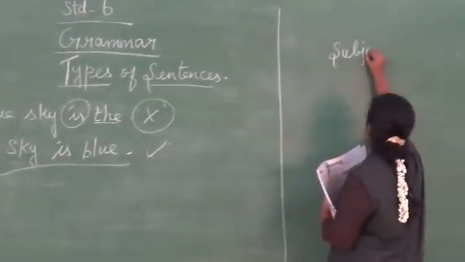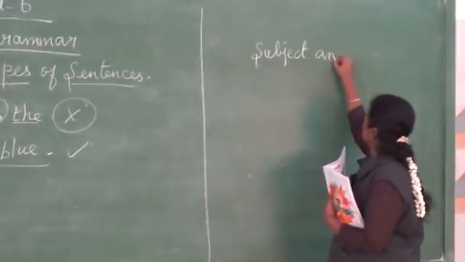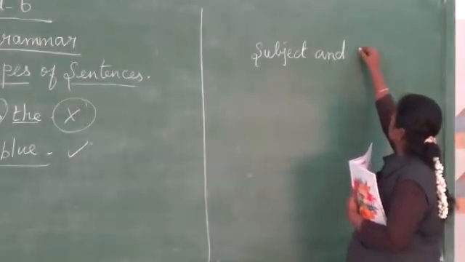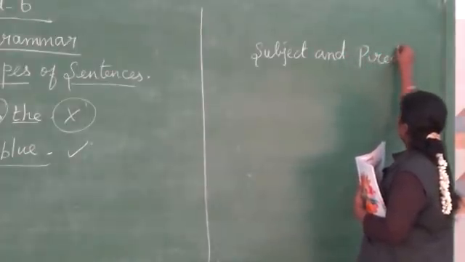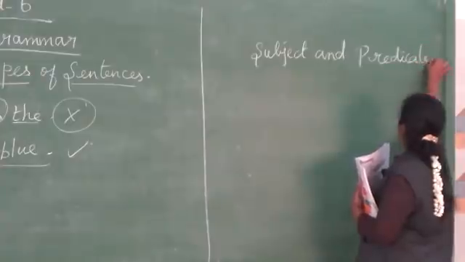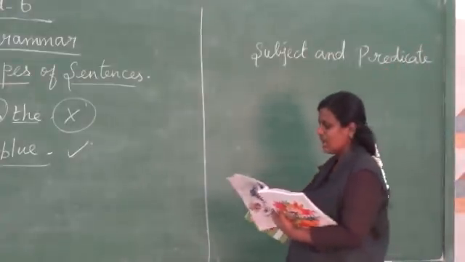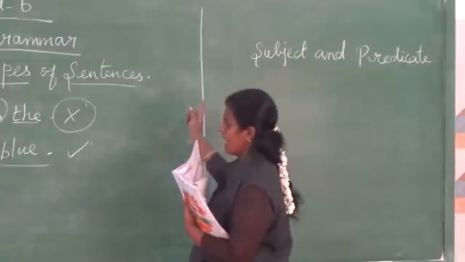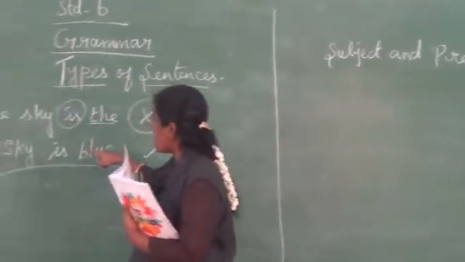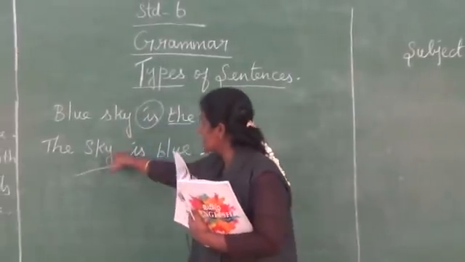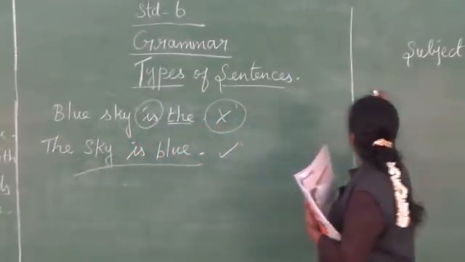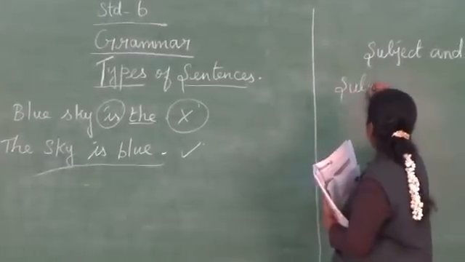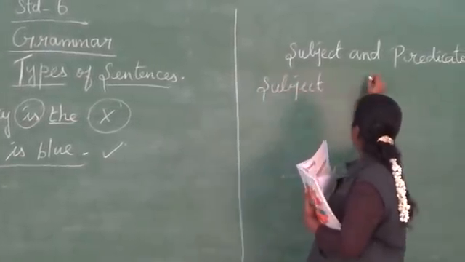Subject and predicate. Every sentence has two parts: subject and predicate.